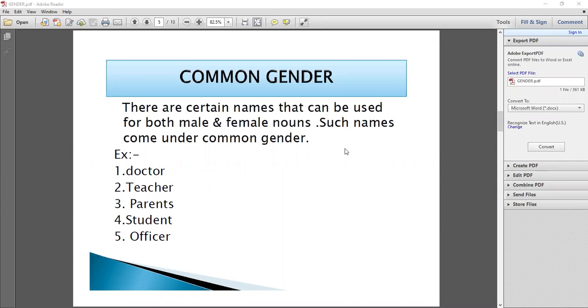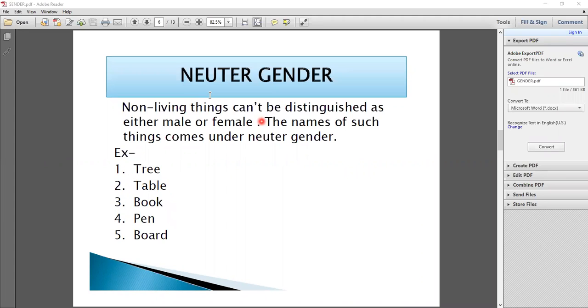Okay, so now we move on to the next category, that is neuter gender. So what is neuter gender? The non-living things cannot be distinguished as either male or female. The names of such things come under neuter gender. हम किसी को जो non-living things होते हैं हम किसको distinguish नहीं कर सकते इधर ये male और female. वो male और female नहीं होते हैं. The names of such things come under neuter gender. Okay, so now let's look at the example. First is table, second is tea, third is book, and fourth one is pen, and fifth one is book.